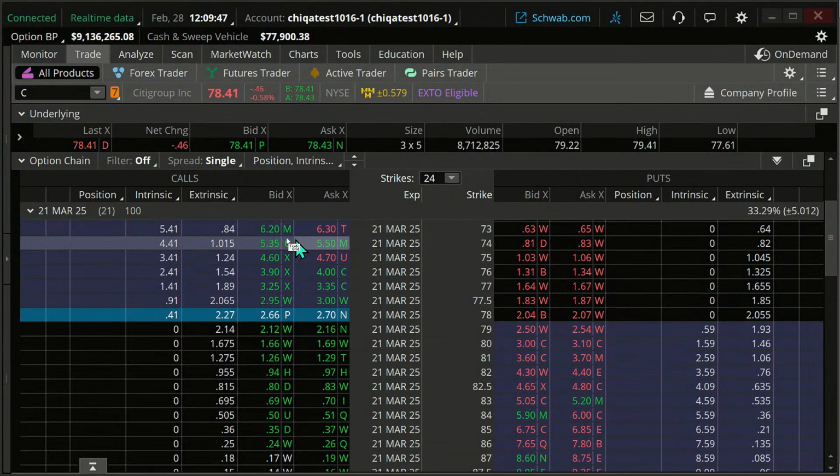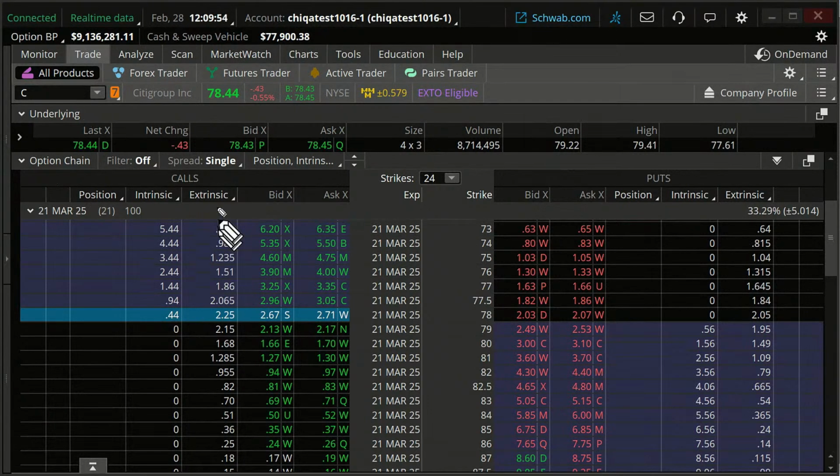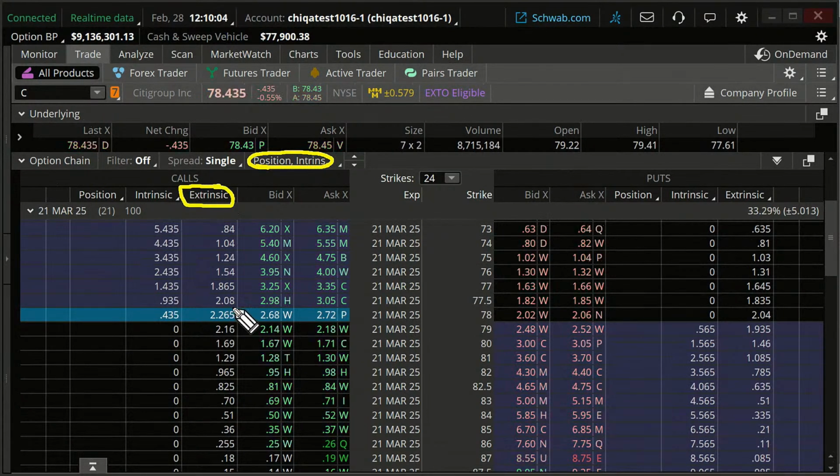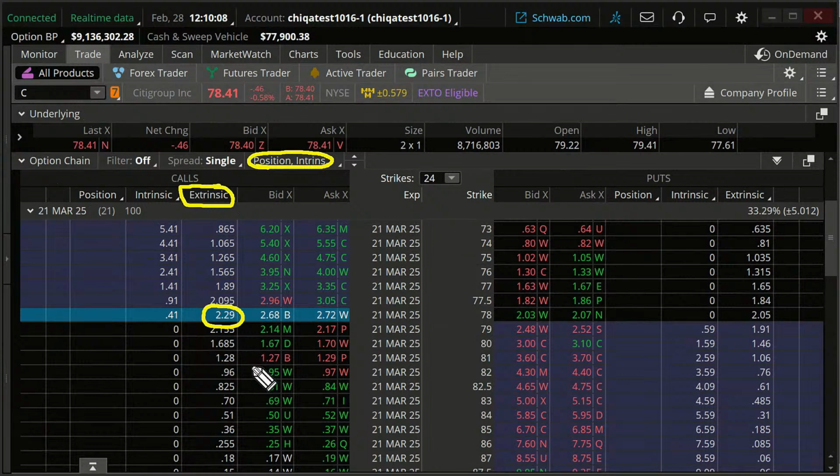But in terms of picking a long option, here's where that zero extrinsic value kind of comes in. I have a column here that says extrinsic value. If you don't have that, you can add it right here on your menu. I don't know what yours says right now, but you can change that and put up extrinsic value. Here's my extrinsic value on this, and the number may move as we talk here.